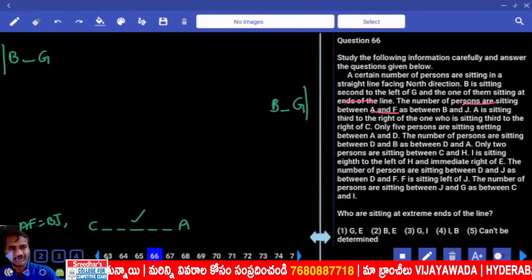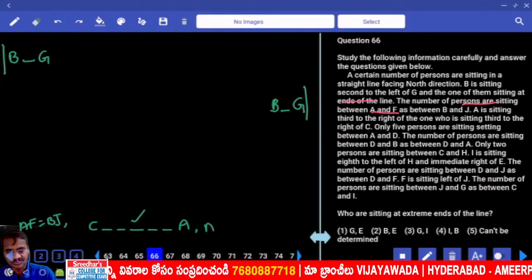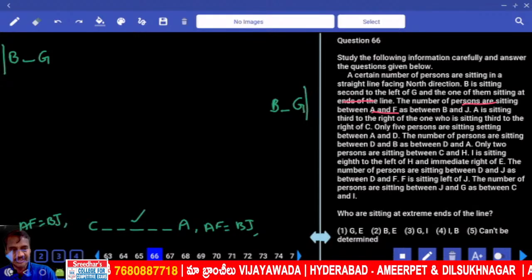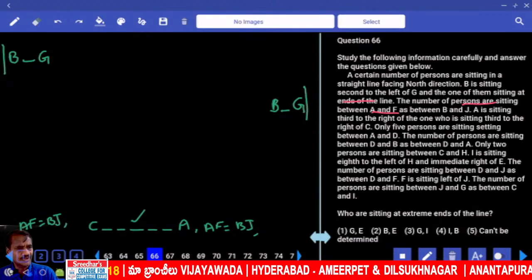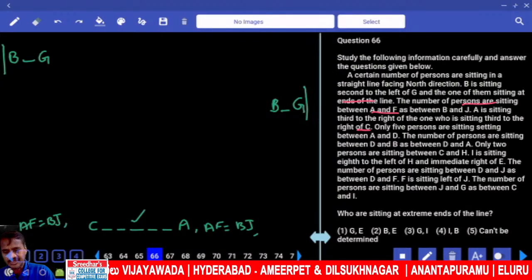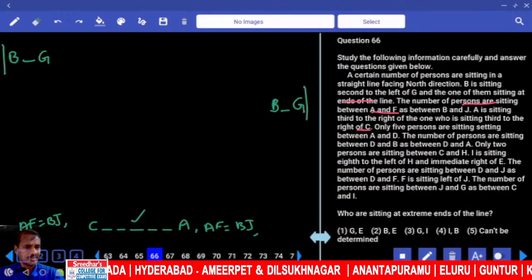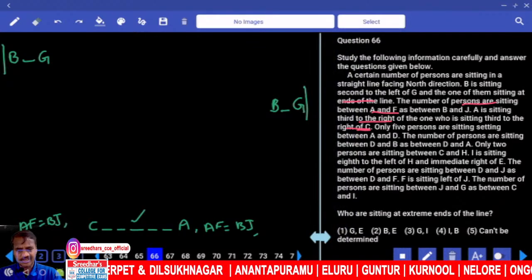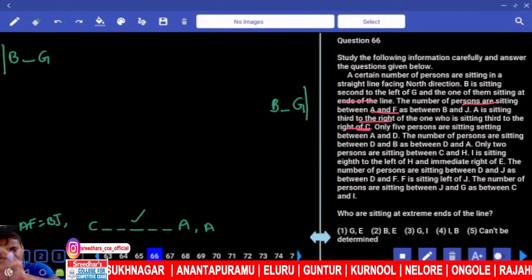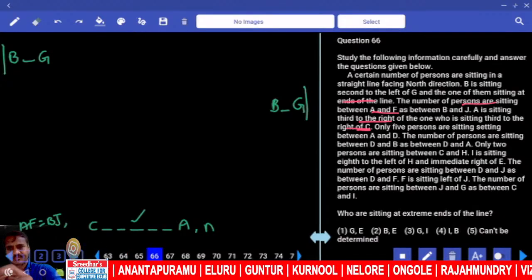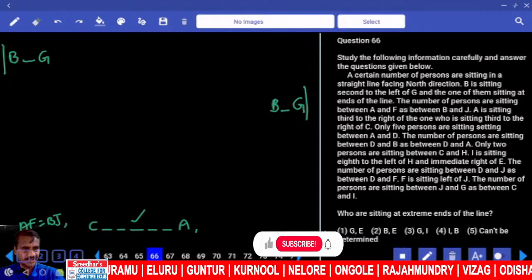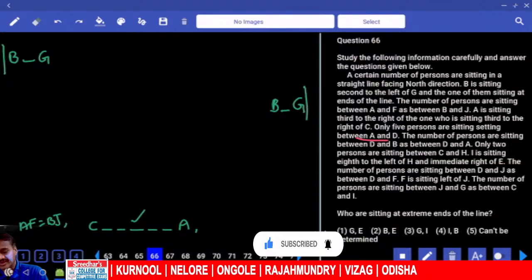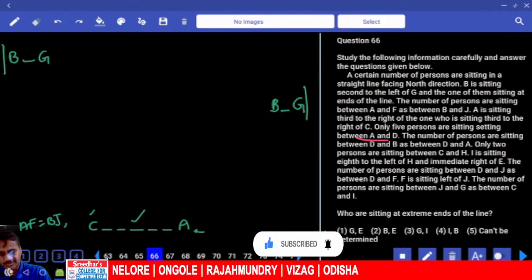Number of persons sitting between A and F equals that between B and J. Already we have taken that information. My next one: only 5 persons between A and D. Now in between A and D, 5 persons, that means D cannot be on the left hand side of A, D must be on the right hand side.